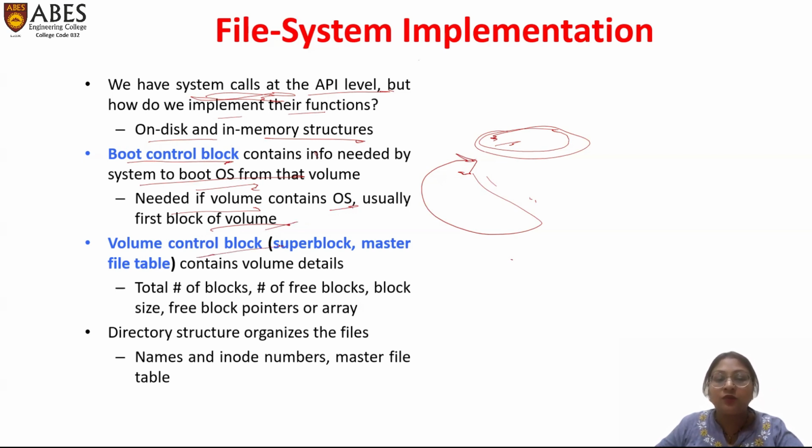Second is the volume control block, or super block, or master file table, which contains the volume table, for example, total number of blocks, free blocks, block size, free block pointer or array, and so on. There is a directory structure which organizes the files. In the directory structure, all the files are organized in the form of name and inode number in the master file table.